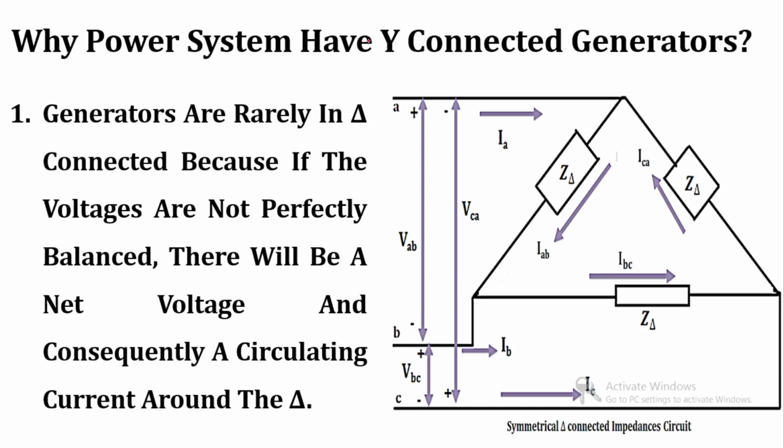Now there is one common question: why do power systems have only star connected generators? We know that at the generating station there is an alternator which is connected in star connection only, because there are two main reasons why generators are connected in star, not in delta.